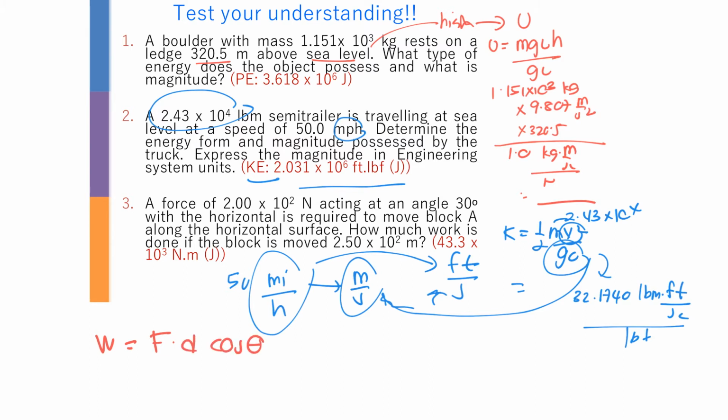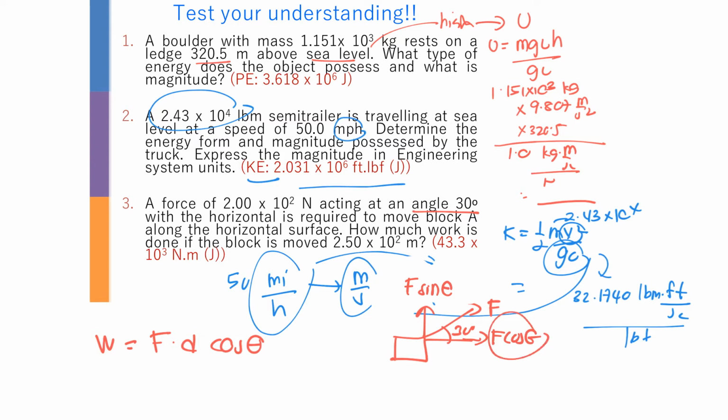So force here, because it's acting at an angle of 30 degree, means that you have a block, and then it's acting like this at 30 degree. This is your force. So this is going to be F sine theta. This is going to be your F cos theta. So definitely the one that is going to produce work done is this one, because D is moving in the same direction.